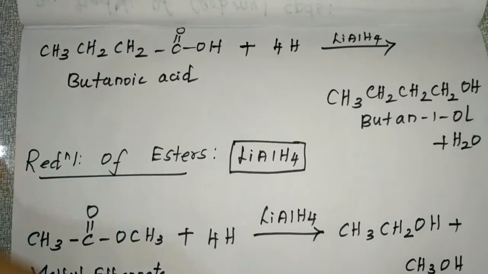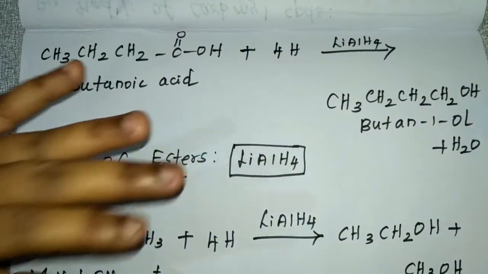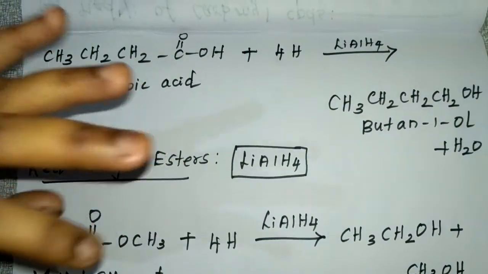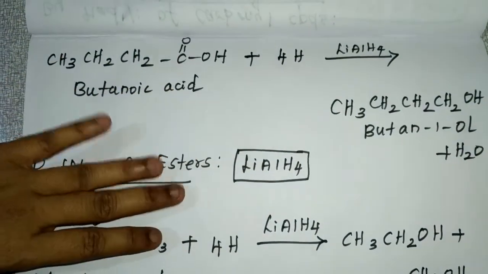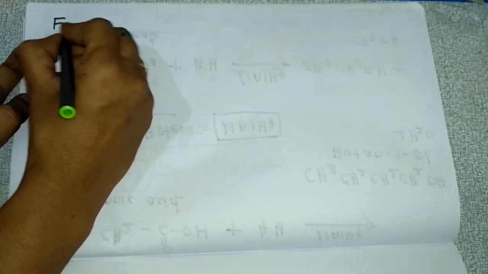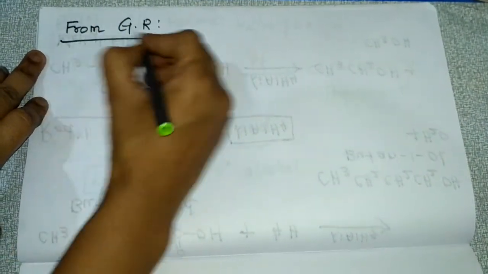So this is reduction of carbonyl compounds. Under reduction of carbonyl compounds, we learned reduction of aldehydes, ketones, carboxylic acids, and esters. Next is preparation of alcohol from Grignard reagent.